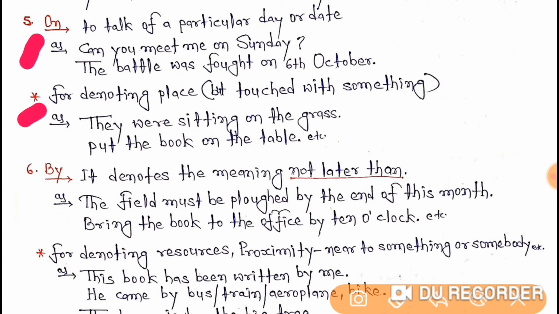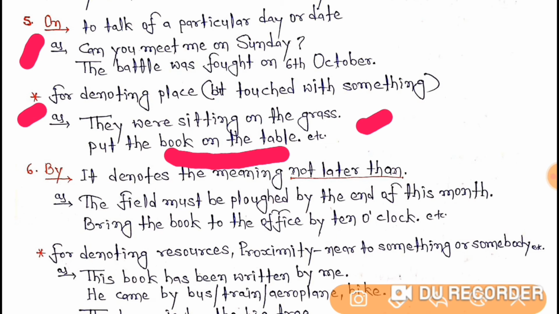For denoting place but touched with something. Example, they were sitting on the grass. Put the book on the table. This means something touched, you can say. Book on the table. This means something touched. So for denoting place but touched with something.